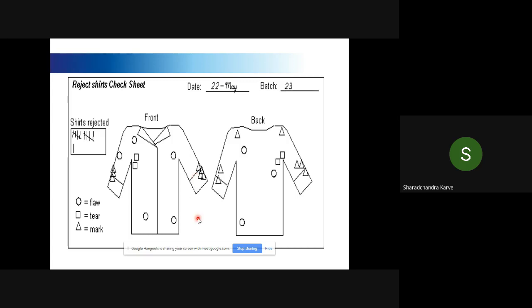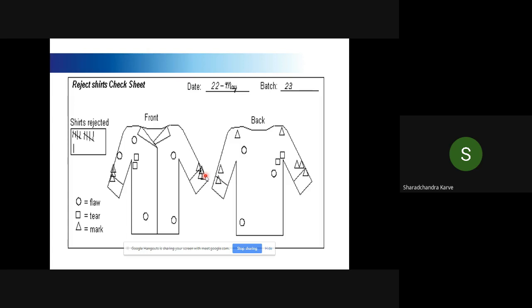Now, if my shirt is getting a mark on the sleeve, when I go back to the process and map the process, I know at the back of my mind that I have a mark on my sleeve, and I look at the process from that angle. That is the importance of a check sheet.